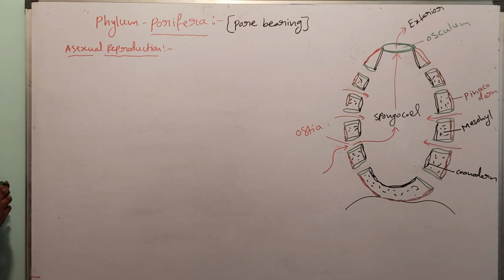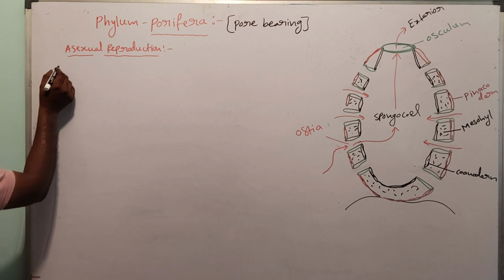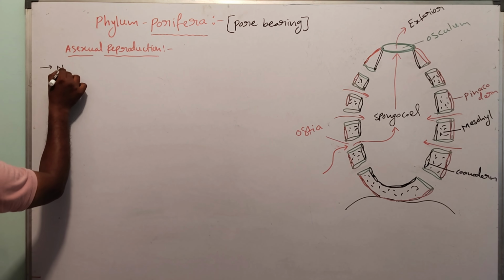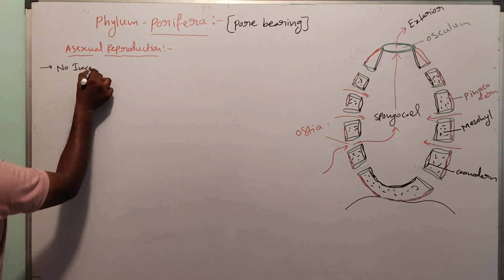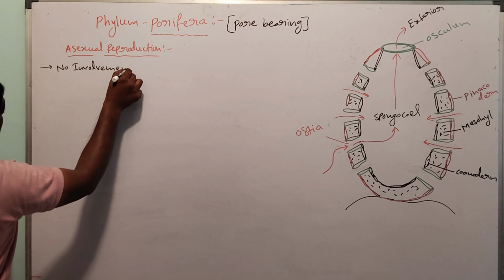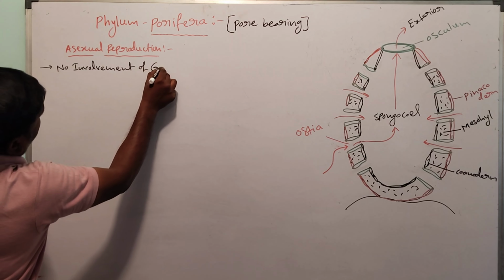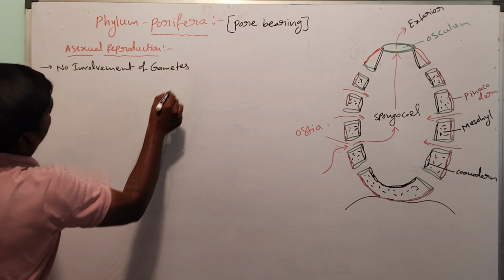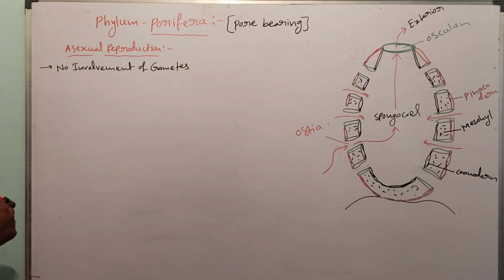Asexual reproduction means no involvement of gametes. No involvement of gametes is called asexual reproduction.